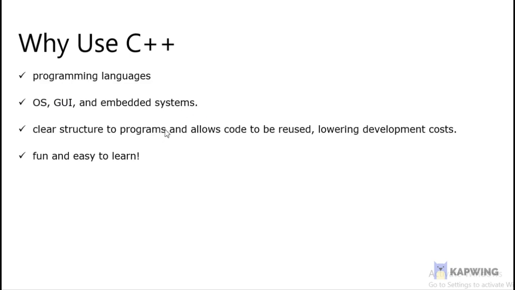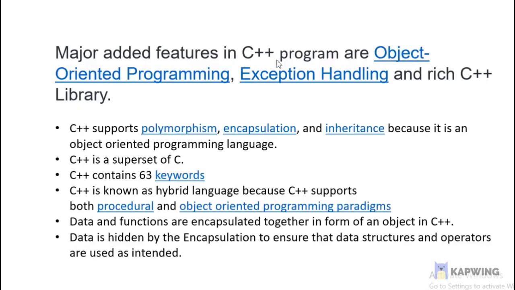C++ is an object-oriented programming language which gives a clear structure to programs and allows code to be reused, lowering development cost. C++ is portable, and applications developed in it can be adapted to multiple platforms. It is fun and easy to learn. Its features include object-oriented programming, exception handling, and a rich C++ library. That is why we are developing C++.